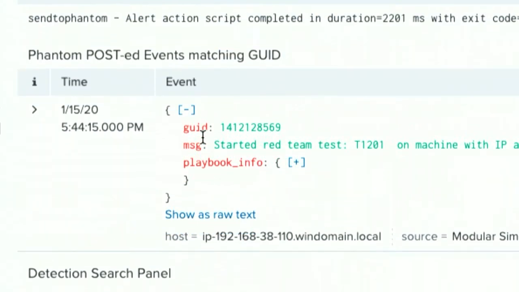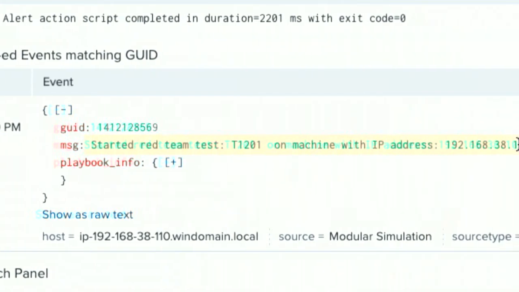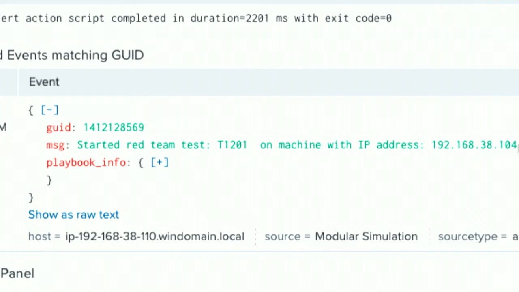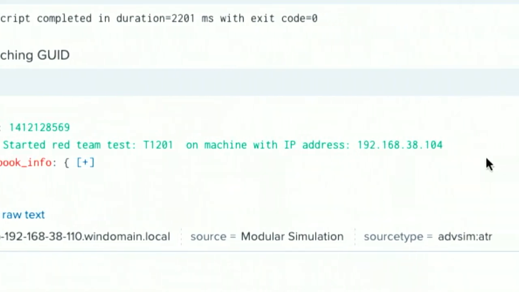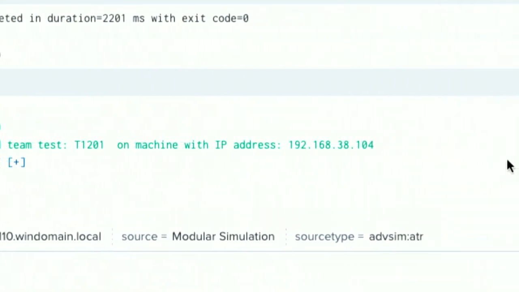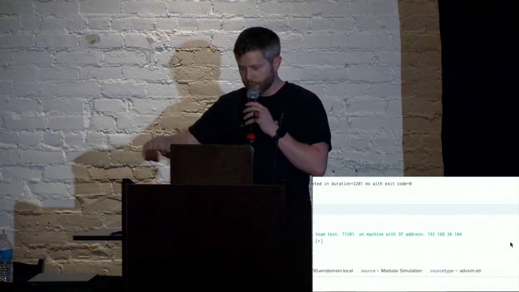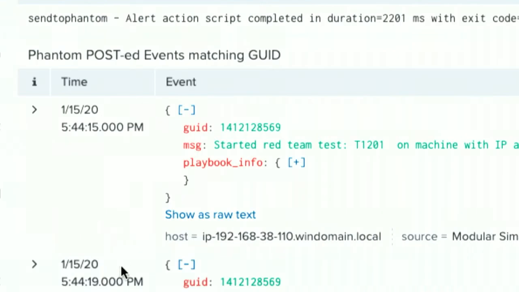Then I start to see, this is my posted event that my playbook did when I started the test, right? So started red team test on machine with IP address as follows. Now, what is happening in the background is that Phantom playbook is running it, it's selecting the test, it's then kicking it off on the Windows system, and in just a minute, we should see the finished event if I refresh my panel here.